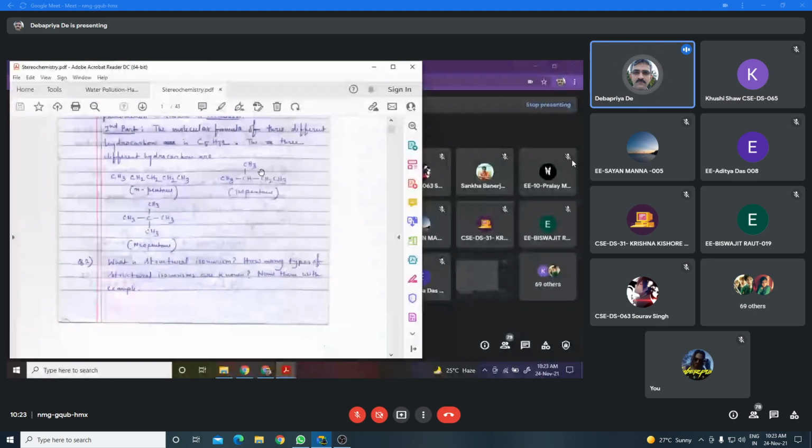And here in the main chain, 3 carbon atoms are present. So skeletal isomers differ in the arrangement of carbon atoms in the molecule. The examples are normal pentane, isopentane, and neopentane. Is it clear?